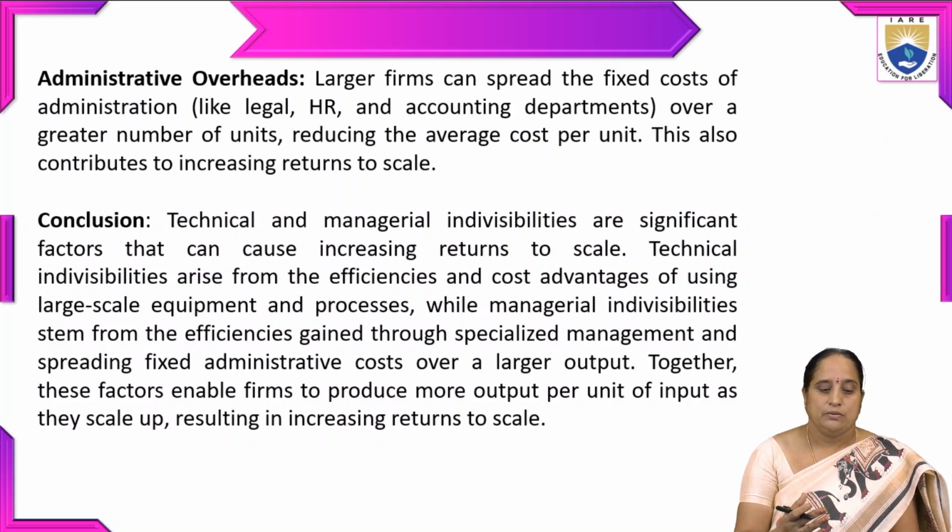So in the concluding part, technical and managerial indivisibilities are significant factors that can cause increasing returns to scale.